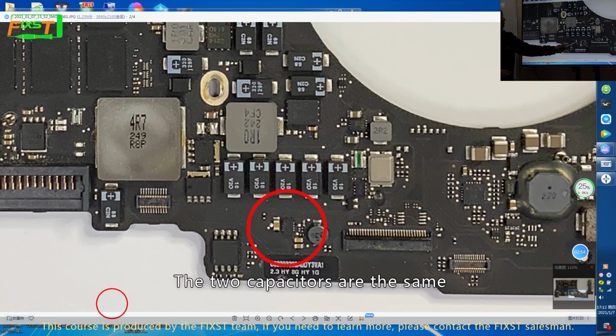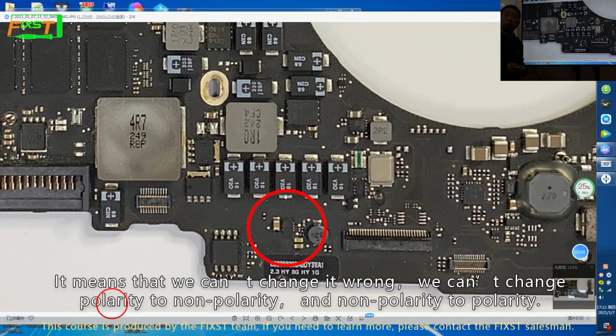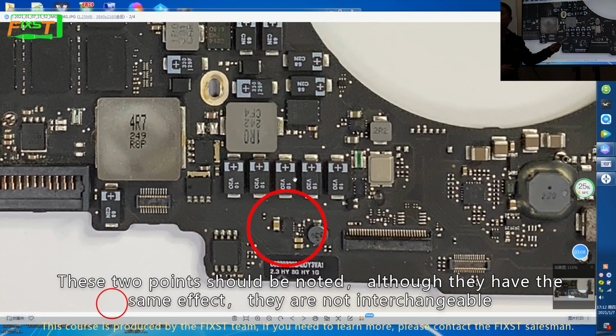The two capacitors are the same. Whether it's polar or non-polar, its characteristic and function are the same. It means that we can change it wrong. We can change polarity to non-polarity, and non-polarity to polarity. These 2 points should be noted. Although they have the same effect, they are not interchangeable.